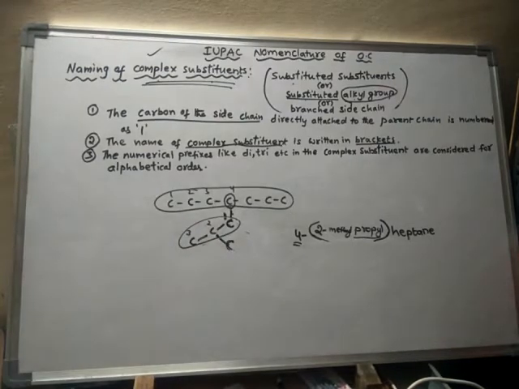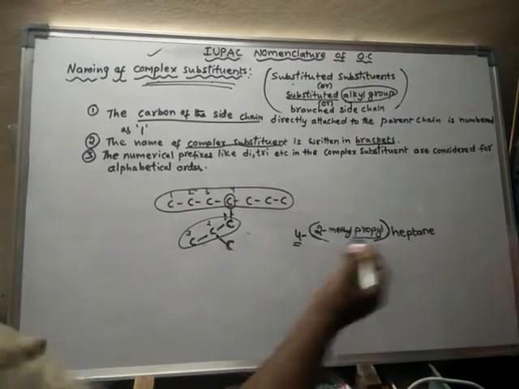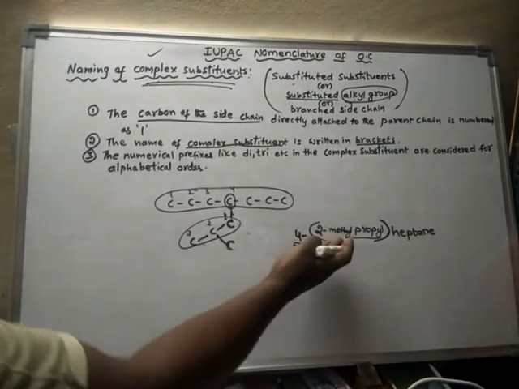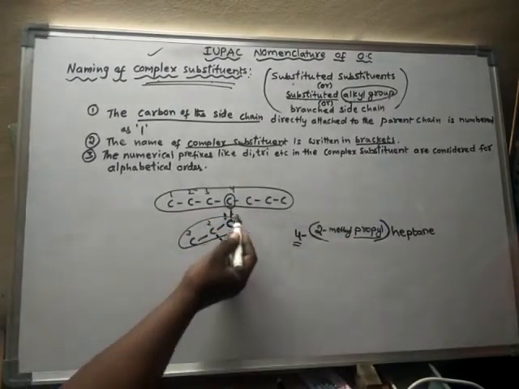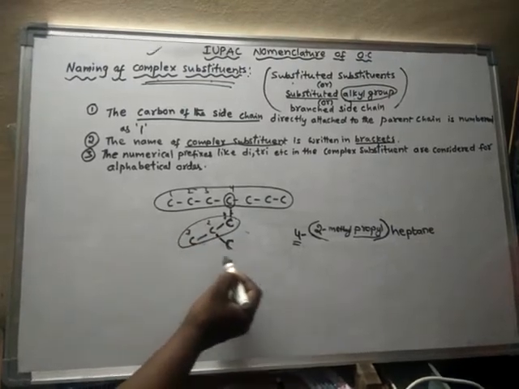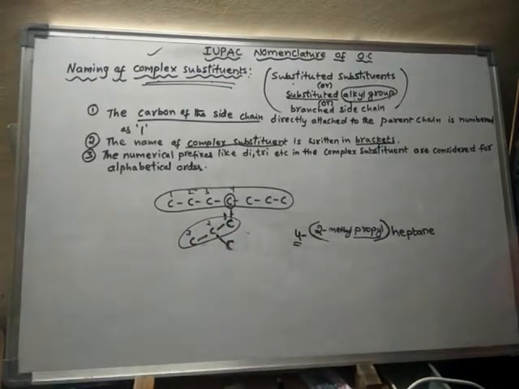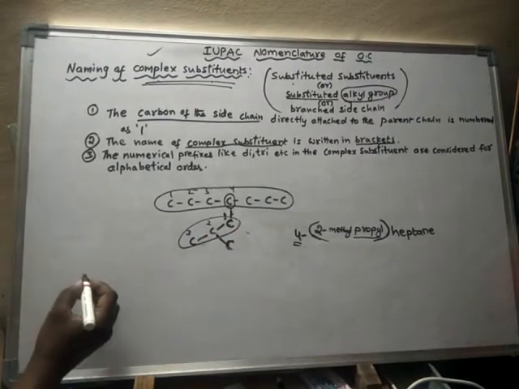Now let us learn another example. So this is the name of this compound. Here a branched side chain is present. So let us look into another example.